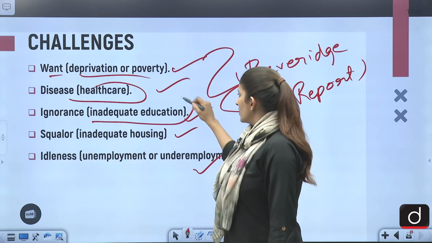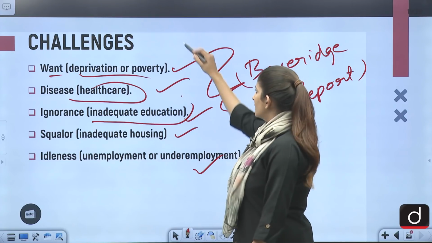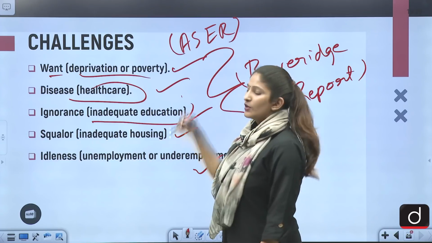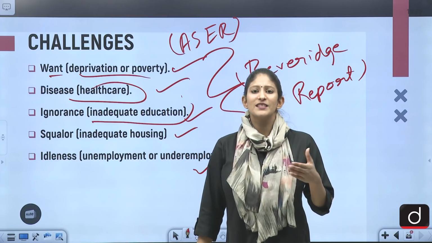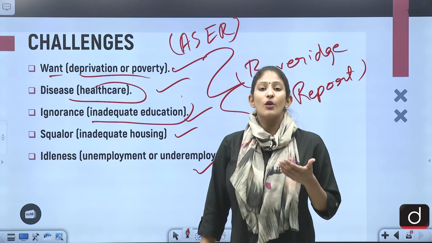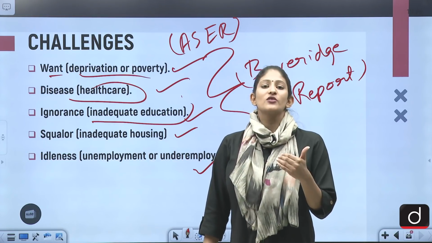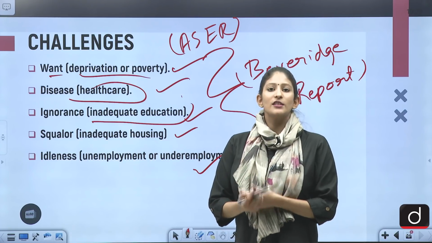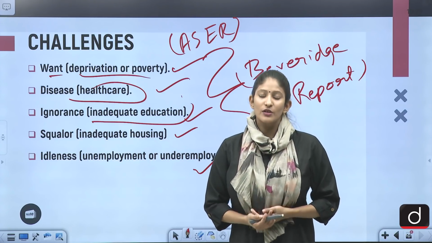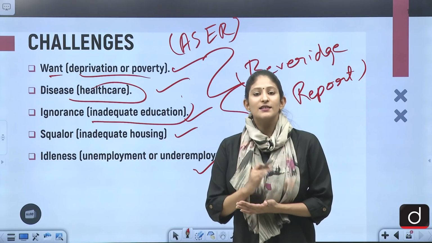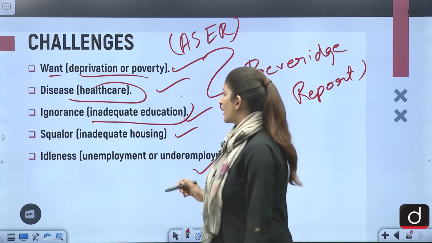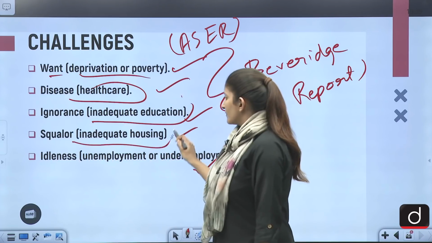Inadequate education. Here, according to the ASER report, it was seen that so many children were not able to solve basic maths problems, which did not help them to function as proper adults. So that is another challenge. The new education policy is being strengthened under the budget, so we must see that this challenge could be surmounted.